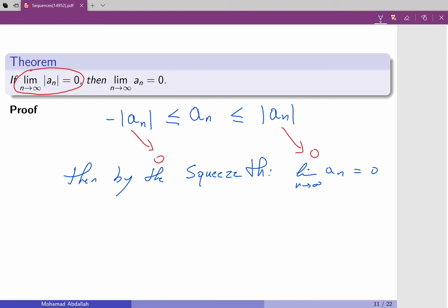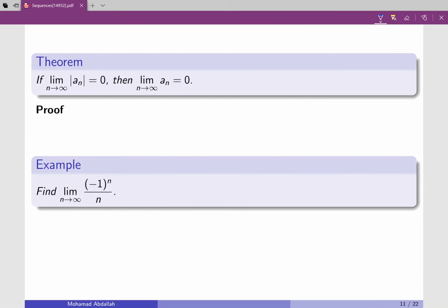Here's a direct application of the theorem. Suppose that I want to find the limit when n approaches infinity of negative 1 to the power n over n. There is no need to say that negative 1 to the n is between negative 1 and 1, divide by n and apply what I did for negative 1 over 2 to the power n, which is not too bad. But I think here it's shorter if we just think about this as a n.